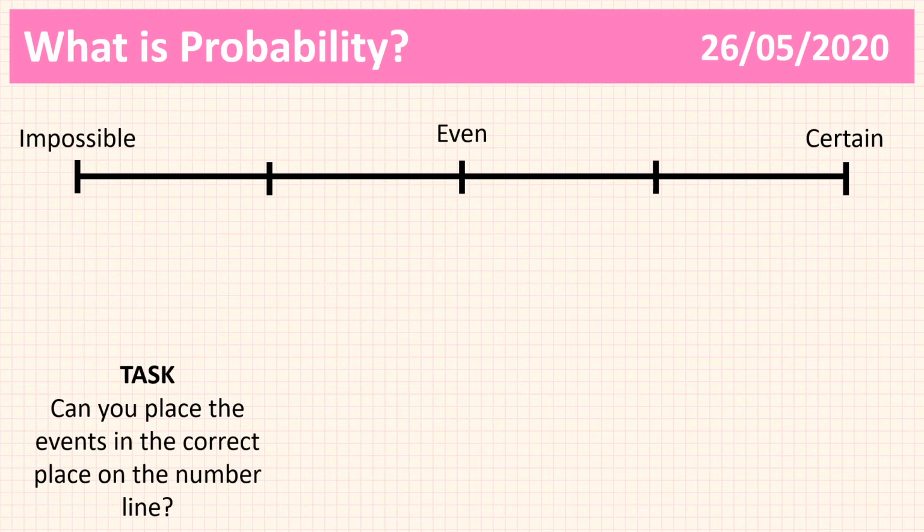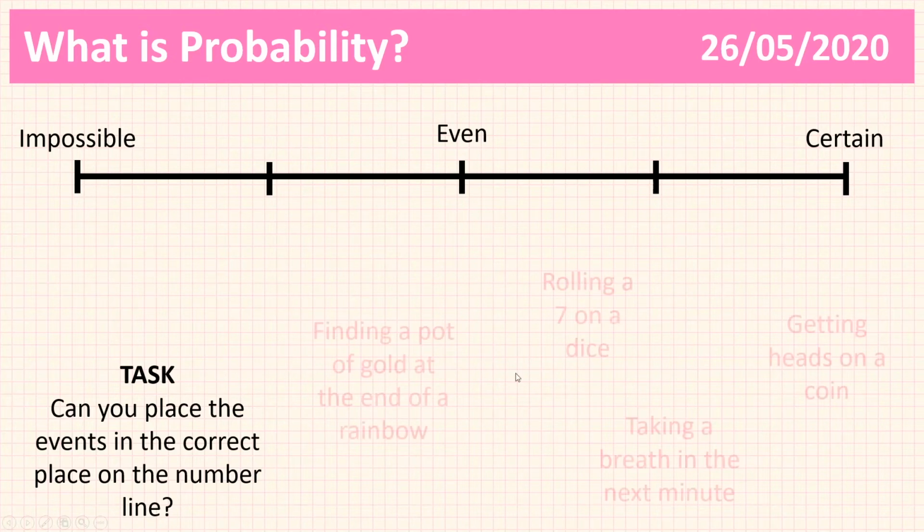So for this particular lesson, we're just going to get rid of those words unlikely and likely, and we're just going to work with these three factors because they are significantly easier to measure, therefore we can be very accurate with them. And these are impossible, even and certain. And by the end of the lesson, you won't need to use the words likely or unlikely anymore. You can use them as a way of explaining something to someone later on, but we're going to be concentrating on being more accurate.